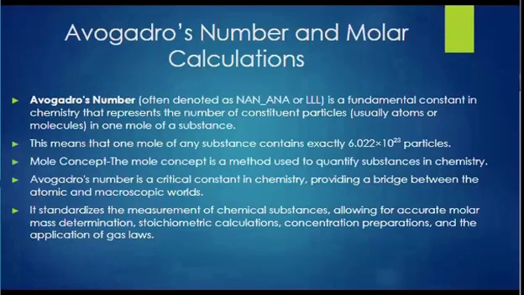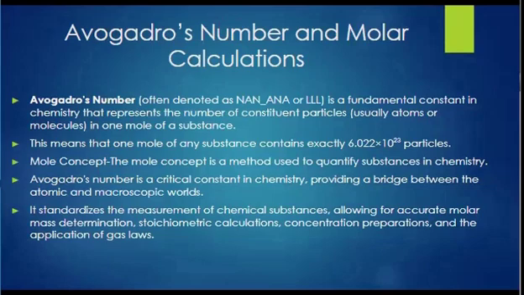Further, we have Avogadro's number in molar calculation. Understanding Avogadro's number and molarity is essential for various biochemical calculations. Avogadro's number is a fundamental constant in chemistry and represents the number of constituent particles present in 1 mole of a substance. The value of Avogadro's number is approximately 6.022 times 10 raised to 23, which indicates that 1 mole of any substance contains 6.022 times 10 raised to 23 particles.